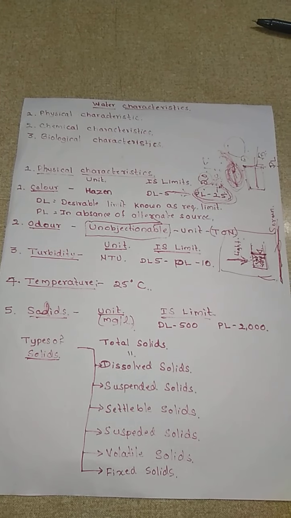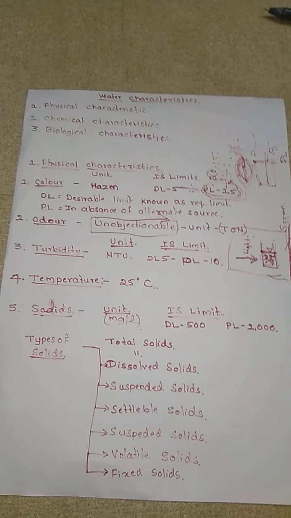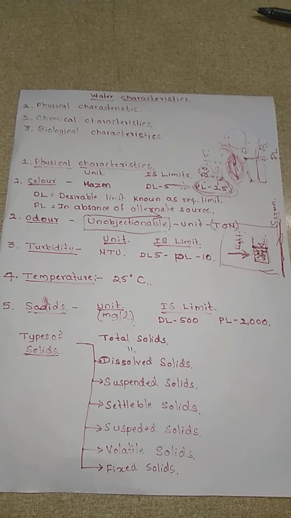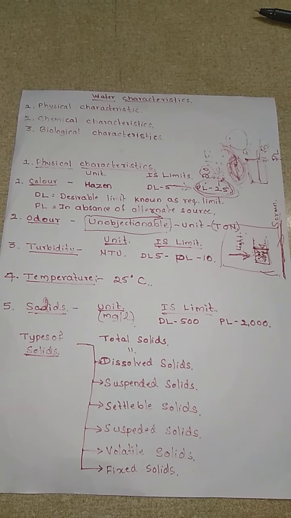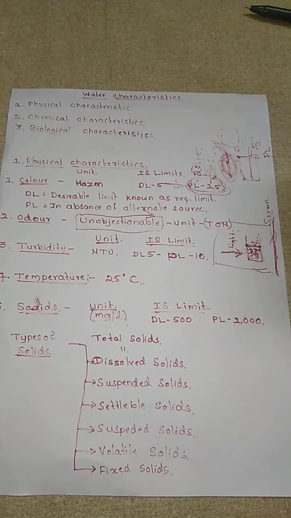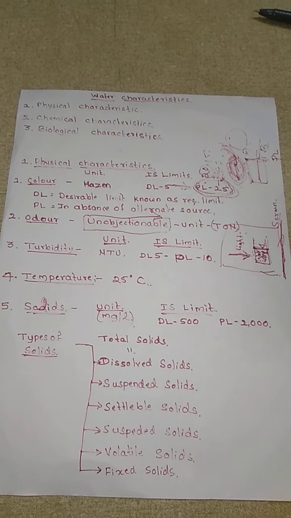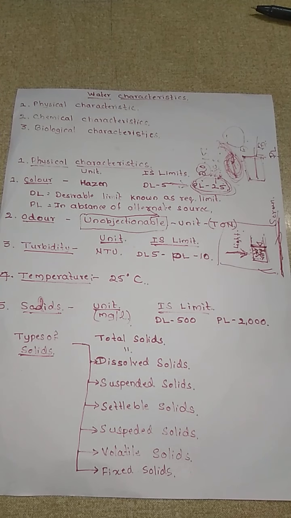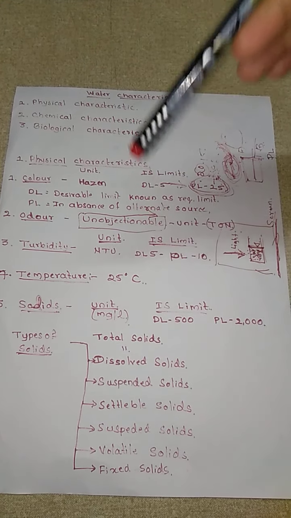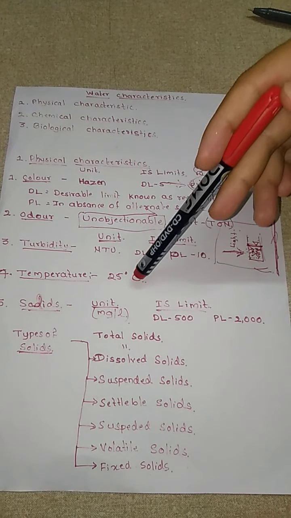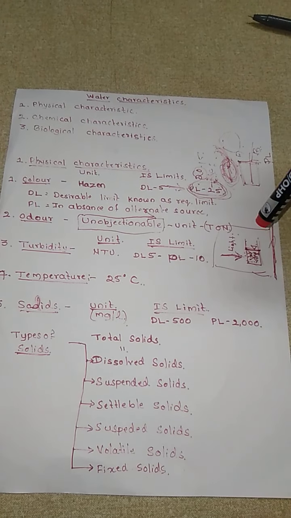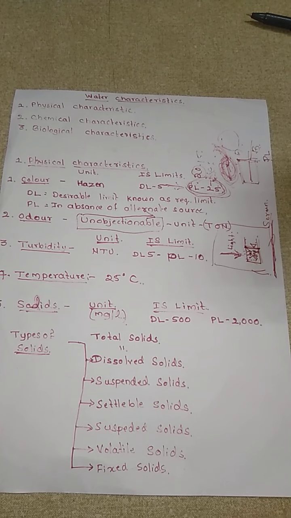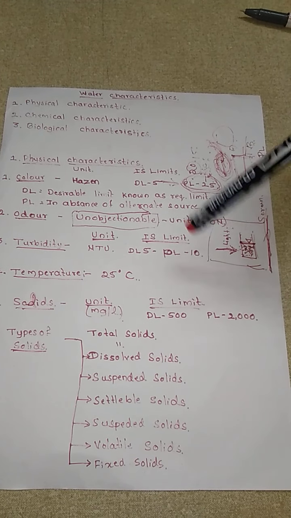Now next is the temperature. The temperature for drinking water will normally be at room temperature, that is 25 degrees Celsius, but your IS code has not specified any limit for this. Normally it will be at room temperature. It might also be at 15 degrees or 10 degrees, but if the temperature increases, then we may not drink that particular hot water under normal conditions.